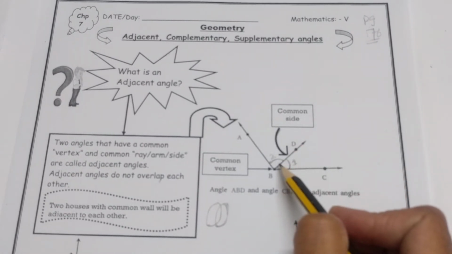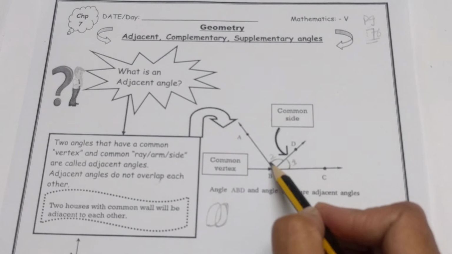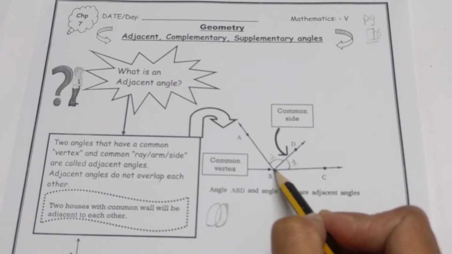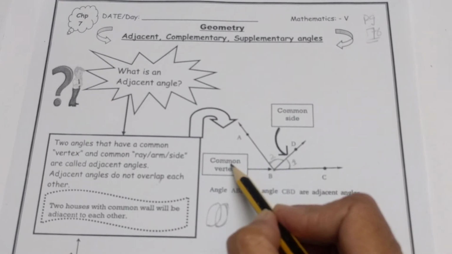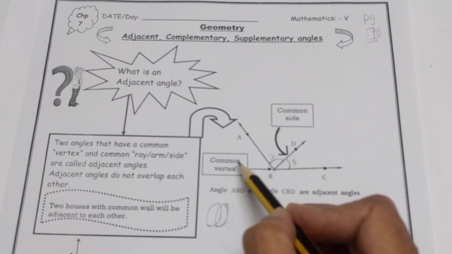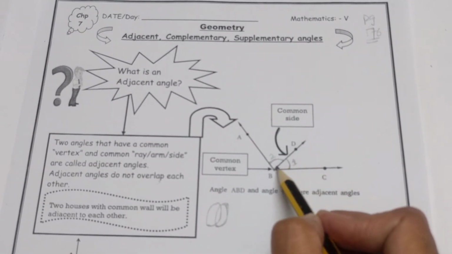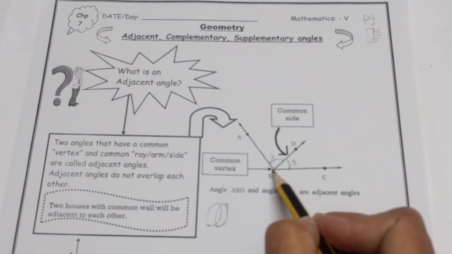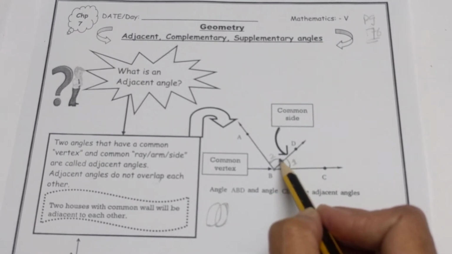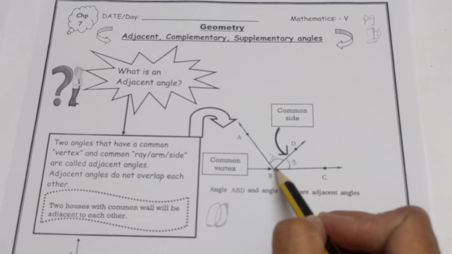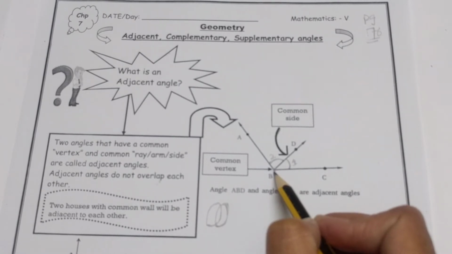And how are these angles adjacent angles? Because their vertex is common. This point is called vertex and here the vertex is common. Why? Because this angle is also constructed at the same vertex and this second angle is also constructed at the same point. It means their vertex is common.